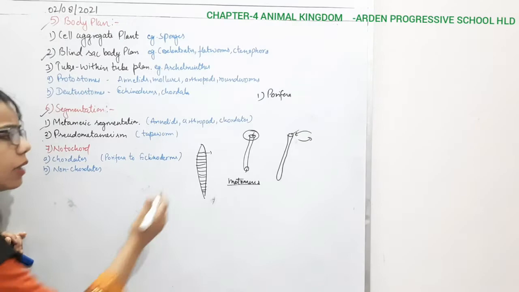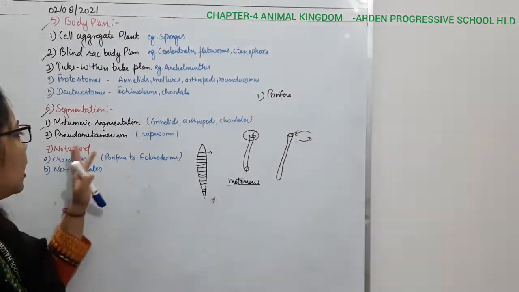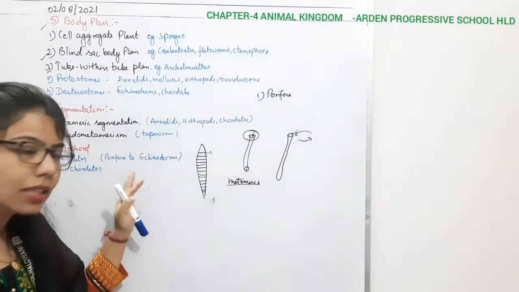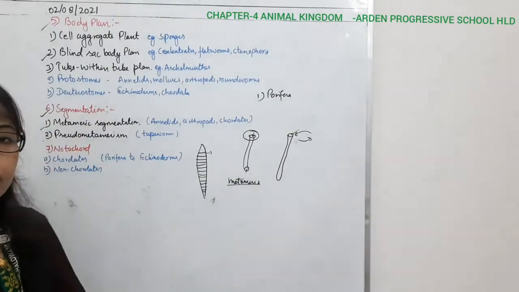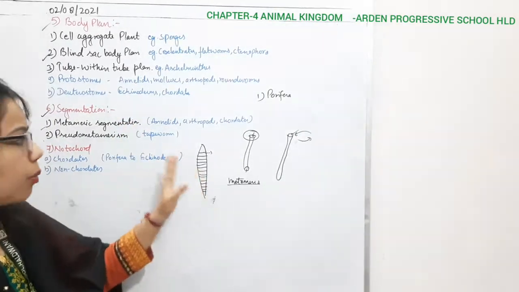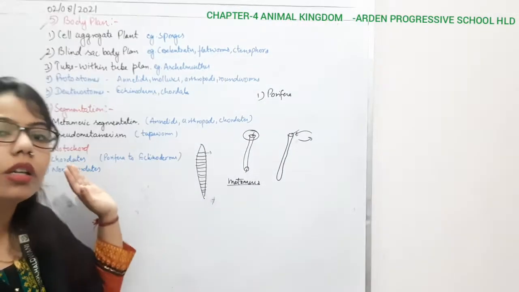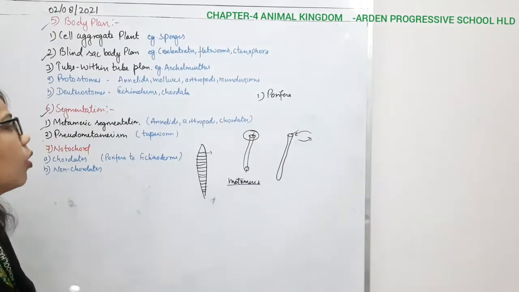From the neck onwards there will be segments, and you cannot see them in a proper way. It means that they are not true segments, but still segmentation is there. That's why we are classifying under segmentation. If it is internal, external, or both, we can say metameric segmentation, and if it is not complete, we will call it pseudo-metamerism. An example is tapeworm.